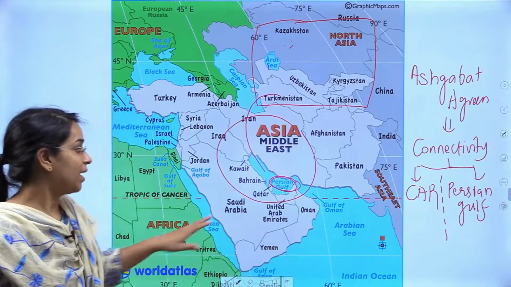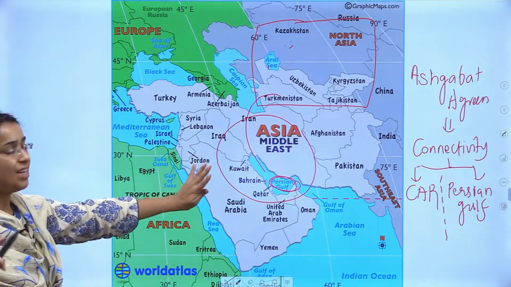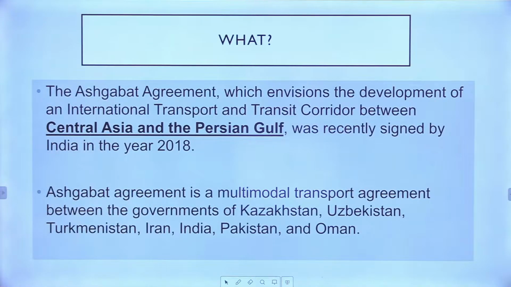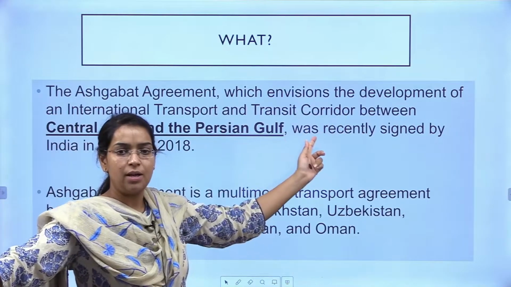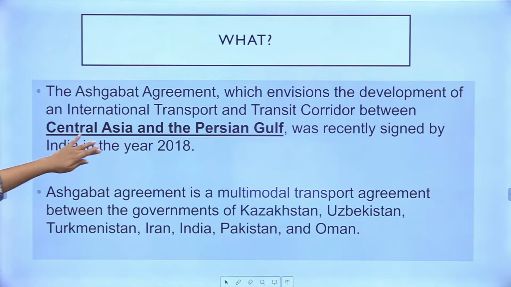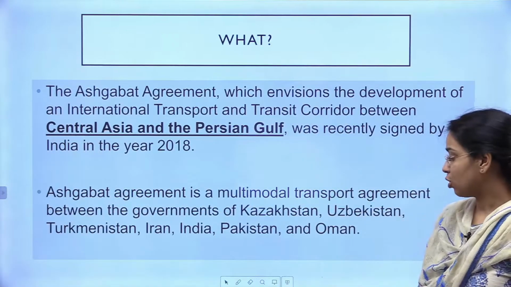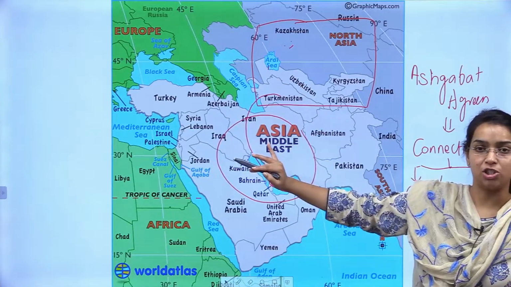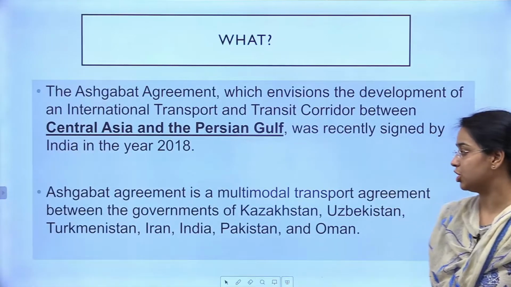Yes, so Ashgabat is again focused on linking these areas. Please focus on this map very clearly, try to make it also if you can, right. So this is what is written here. It's an international transport and transit corridor, as I told you, between the Central Asian and the Persian Gulf countries. And now recently India has also become a part of Ashgabat agreement, right. So what will be the benefit for India? Again to get connected to both these regions, right. So India has become party to this agreement to get connected to these regions.